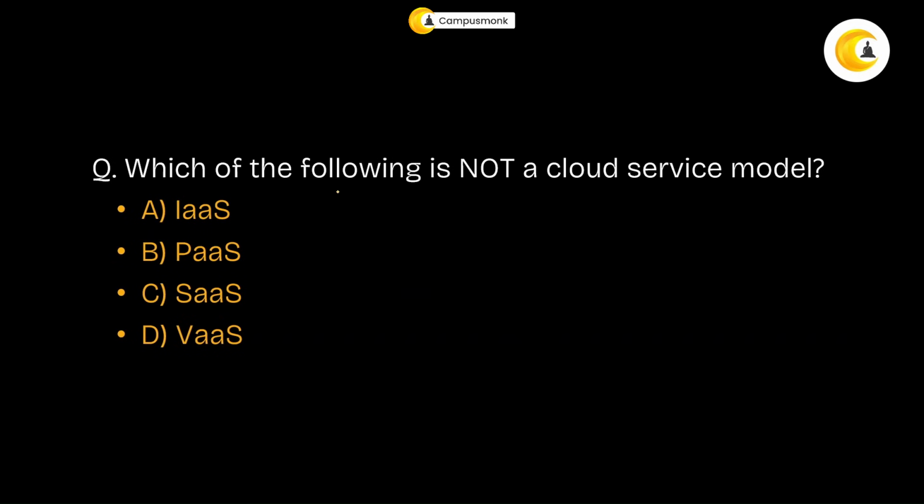So, which of the following is not a cloud service model? Definitely, we have IaaS, we have PaaS, and we have SaaS, right? What we don't have is this. So, which of the following is not a cloud service model? That is a VaaS.